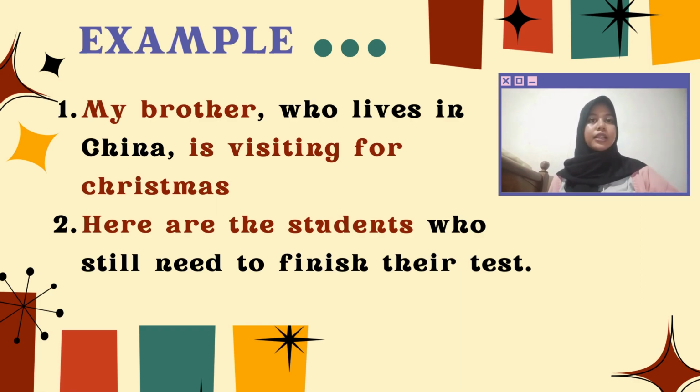So, the first sentence contains a non-restrictive relative clause. The relative clause "who lives in China" is not necessary in order to understand who is being referred to. It simply provides extra information. The word with red color is the main clause, and we can still understand the meaning if the non-restrictive relative clause is removed. And the second sentence contains a restrictive relative clause.